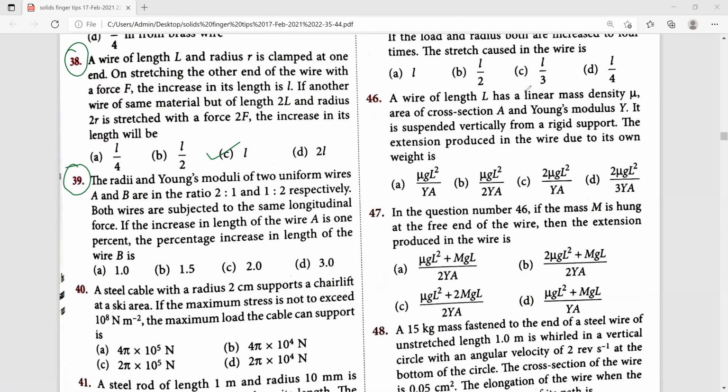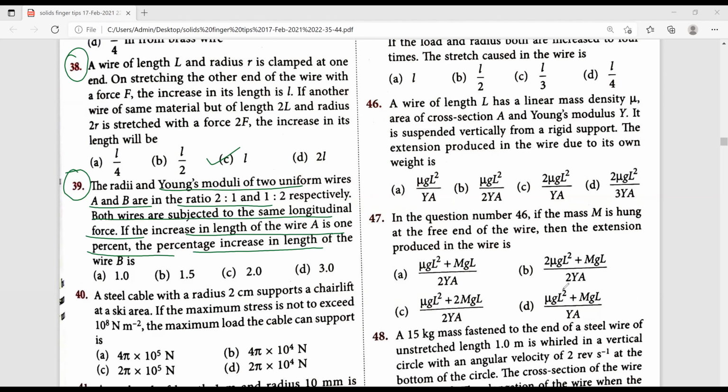Next, 39. The radii and Young's moduli of two uniform wires A and B are in the ratio 2:1 and 1:2 respectively. Both wires are subjected to the same longitudinal force. If the increase in length of wire A is 1%, find the percentage increase in length of wire B. For the 39th one, it is calculated like this.